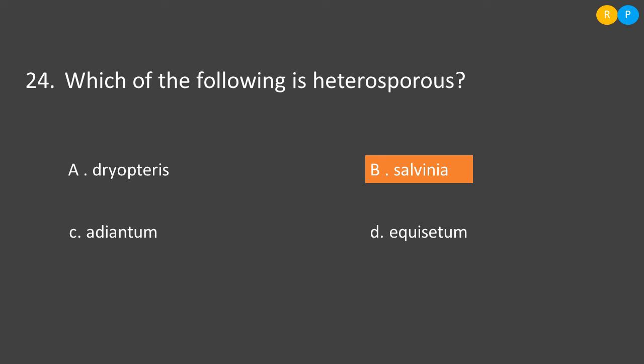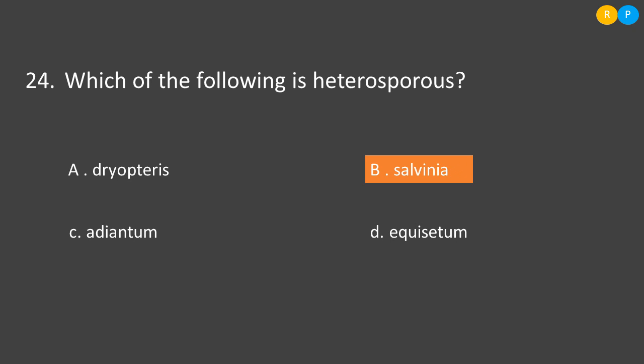Next question is, which of the following is heterosporous? What is the meaning of heterosporous? Hetero means different, sporous is nothing but spore formation. There are some plants, for example seed bearing plants like gymnosperms and angiosperms, that show heterosporous nature. And some of the higher ferns, that means advanced ferns, also have this character. Clear, right?